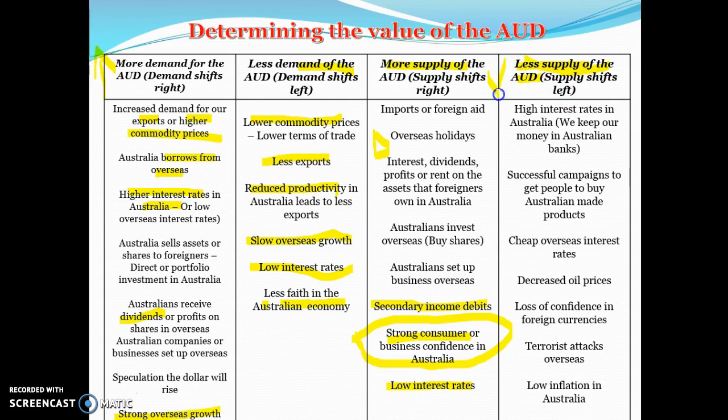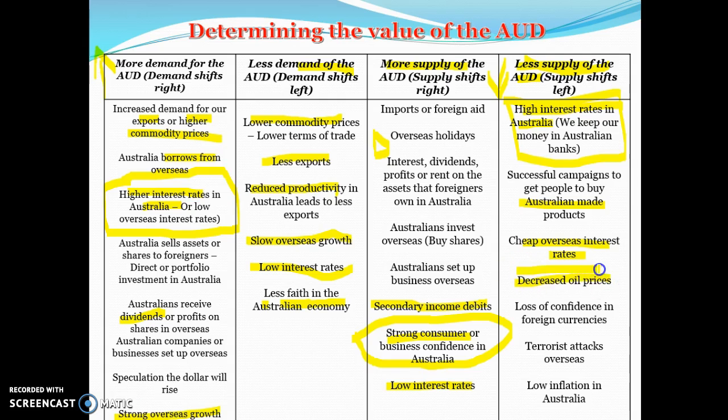So that could be because we have higher unemployment, so there's not as much import spending. High interest rates in Australia, that will lead to us putting less of our money in foreign banks and more money in Australian banks. So that kind of goes both. It can lead to more demand because foreign citizens put their money in our banks, and higher interest rates can lead to less supply because we don't put our money in their banks. Successful campaigns to get people to buy Australian-made products in Australia means that we're not buying as many imports, therefore less supply. Cheap overseas interest rates kind of basically means we're not putting our money in foreign banks.